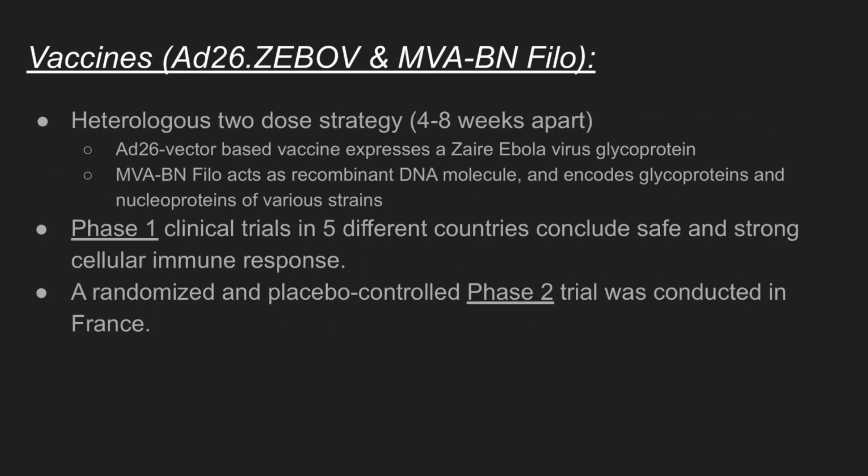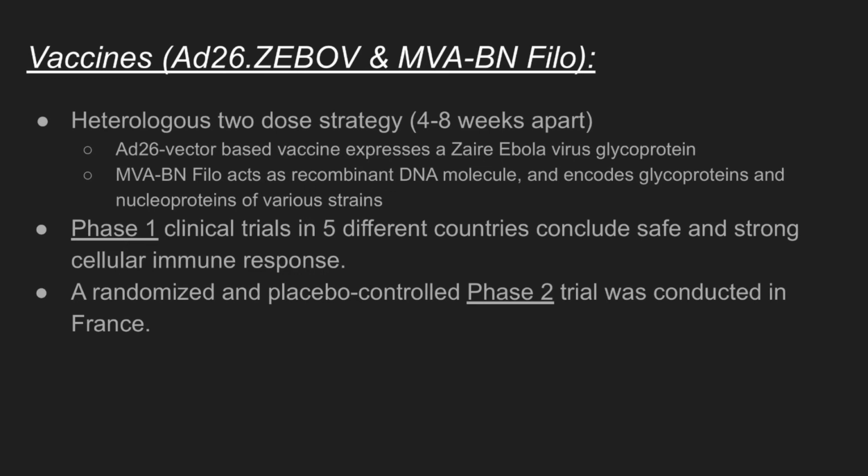This next set of vaccines uses a heterologous 2-dose strategy, which is given 4 to 8 weeks apart. The first dose, an Ad26 vector-based vaccine, expresses a Zaire Ebola virus glycoprotein. Then the MVA-BN-Filo acts as a recombinant DNA molecule, which encodes glycoproteins and nucleoproteins from various Ebola strains.